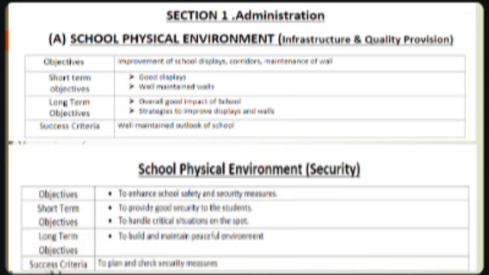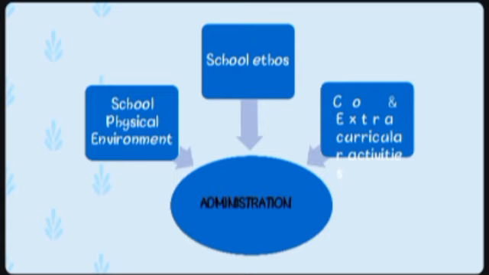Here is an example of a school improvement plan. In section 1, we have administration, school physical environment, infrastructure and quality check, school physical environment and security, objectives, short-term objectives, long-term objectives, and success criteria, which have to be written at the start of the year. Next are school administration and the school physical environment. School ethos and the co-curricular and extracurricular activities will also be included in the school improvement plan.